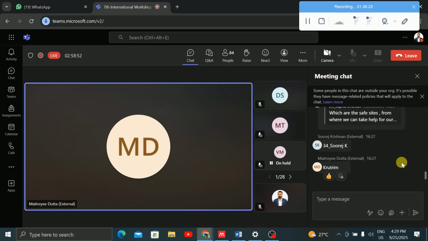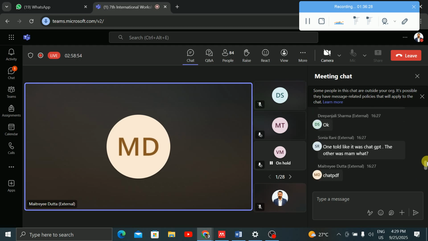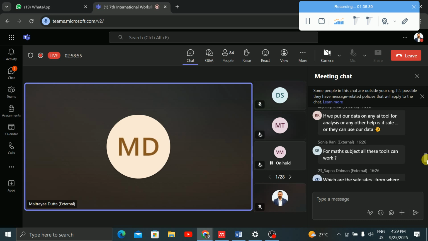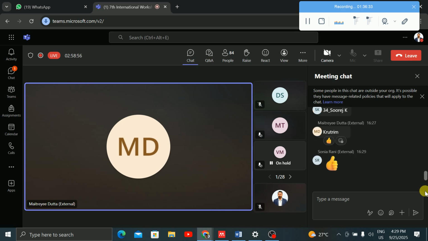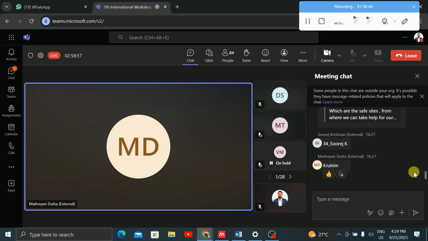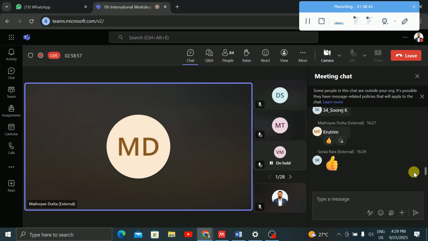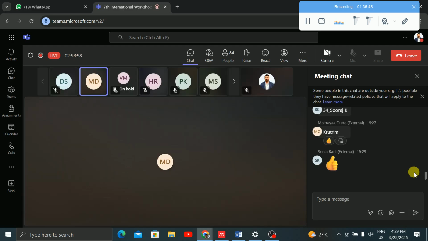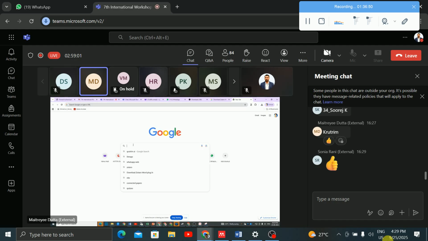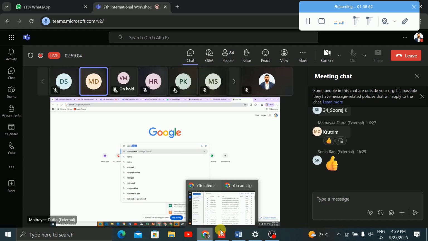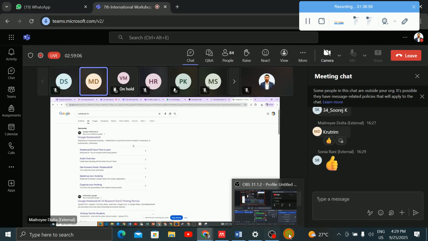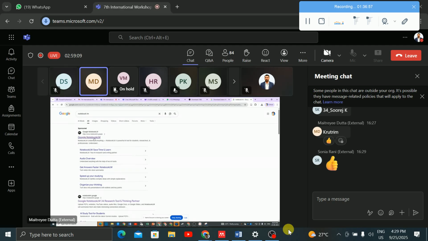Somebody has told about the NotebookLM. So I was also doing like this. Let me just close it first. All these are open. Zotero, Firefly. This is your NotebookLM. This is a Google product, so it is free of cost.